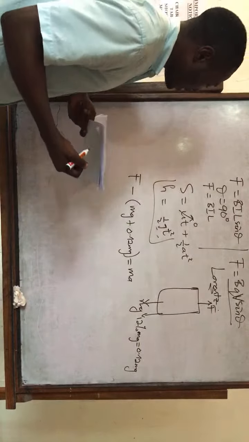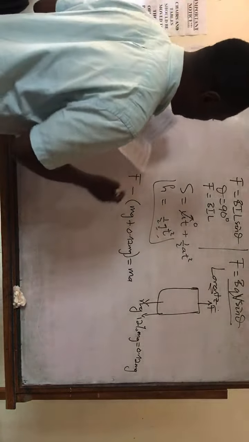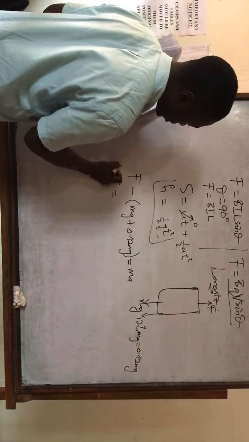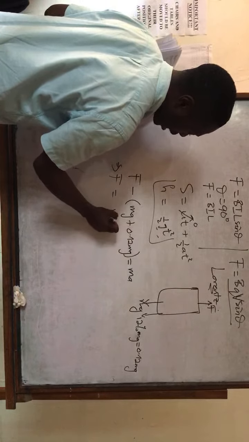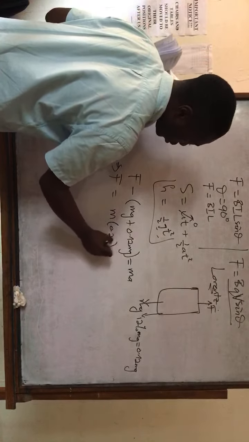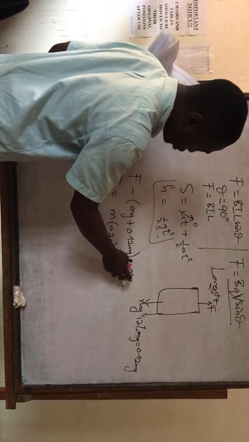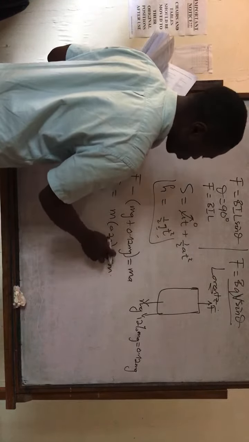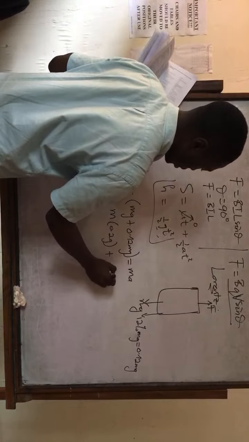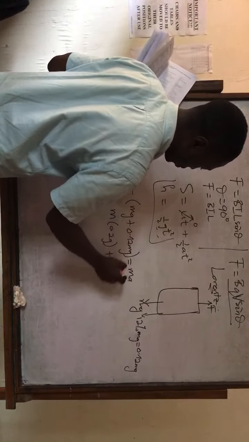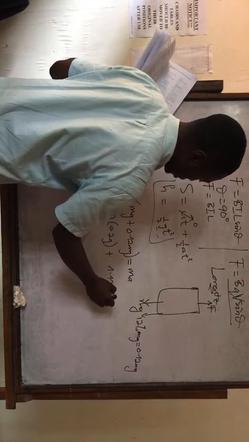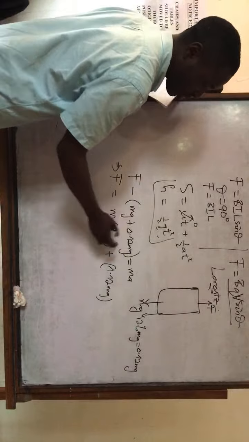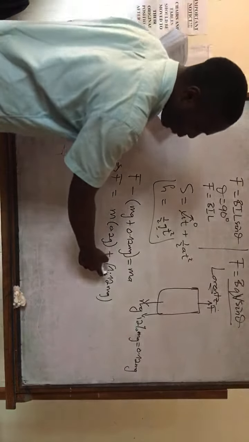So from here, F equals m times 0.2 g, the acceleration we were told, plus mg plus 0.12 mg. In fact, mg plus 0.12 mg adds up to 1.12 mg.